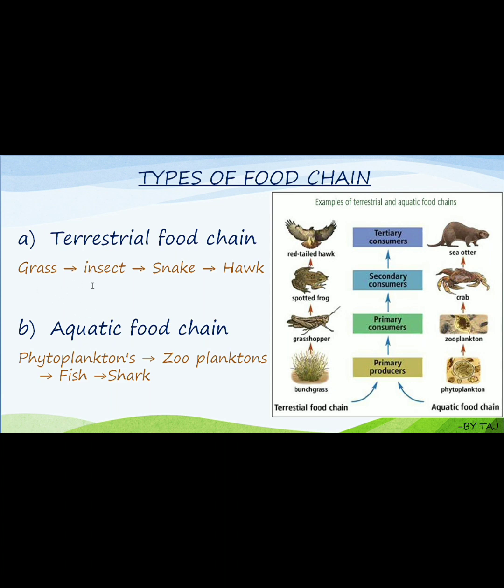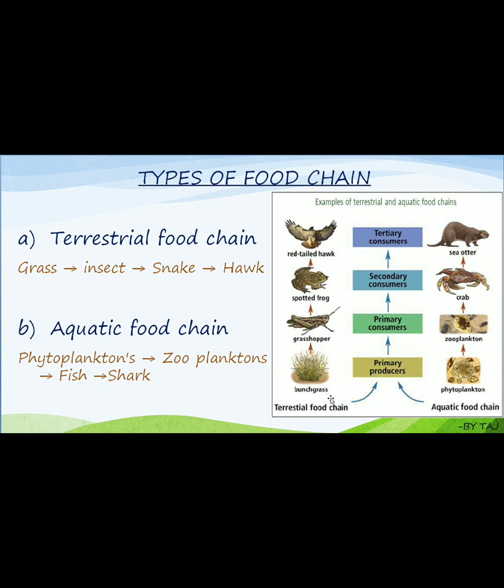Grass is eaten by insects, insects are eaten by snake, and snake is eaten by hawk. So this is the terrestrial food chain. Here I have also given a pictorial example. Here you can observe this is the aquatic food chain and this one is the terrestrial food chain.